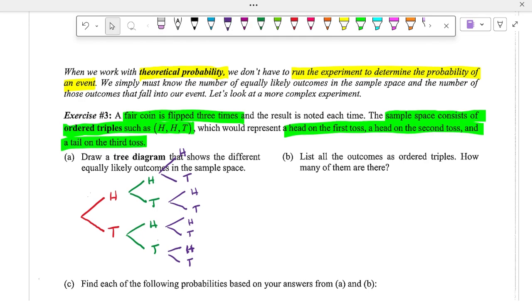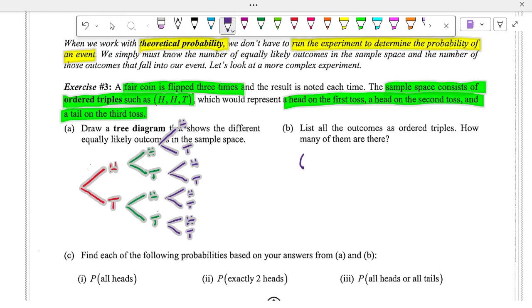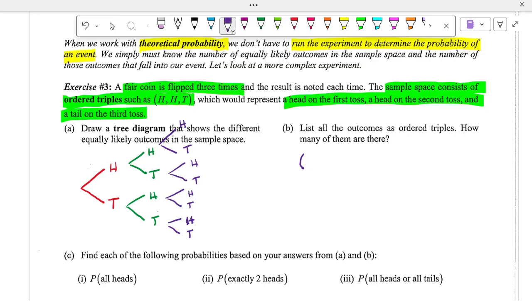Now, we're going to take all of these and list them out. All right, it's ordered triples. So we're just going to start at the top and work our way down. So we first have heads, heads, heads, heads, heads, tails, heads, tails, heads, heads, tails, tails. So we've gone through all the heads possibilities, if heads was our first toss.